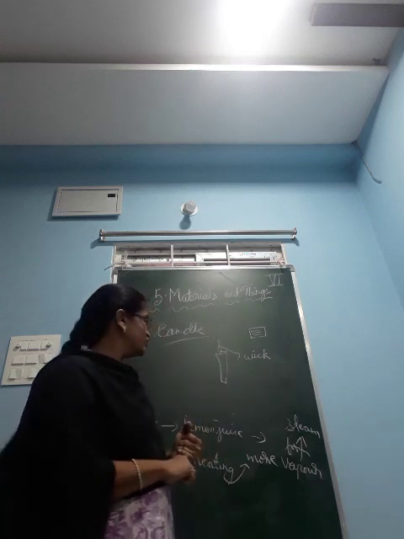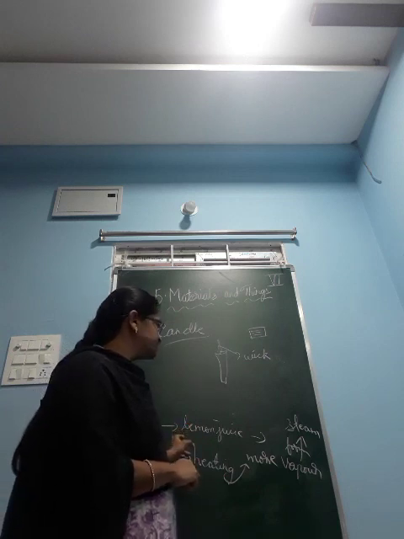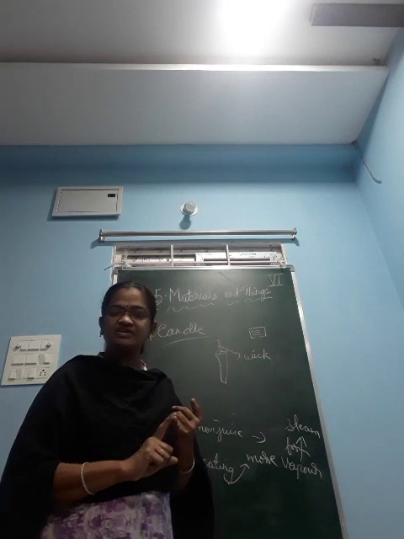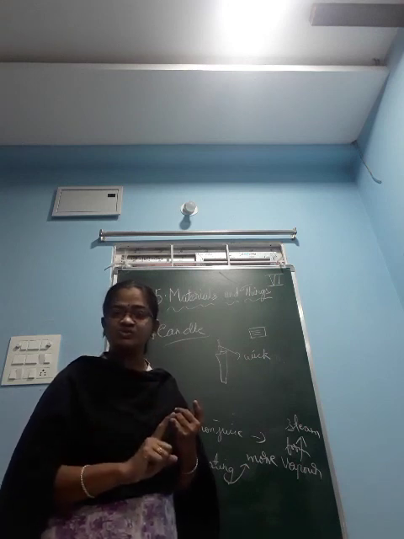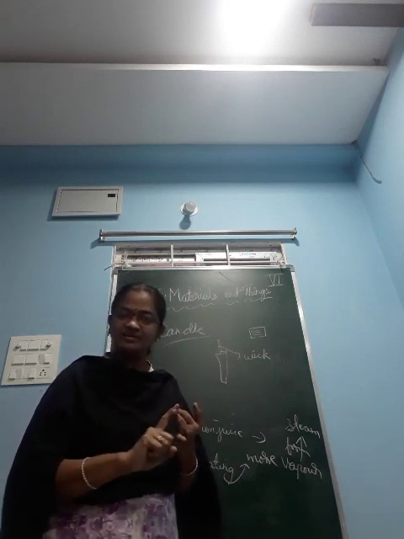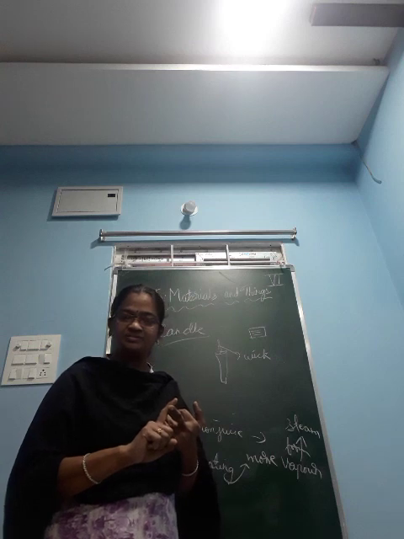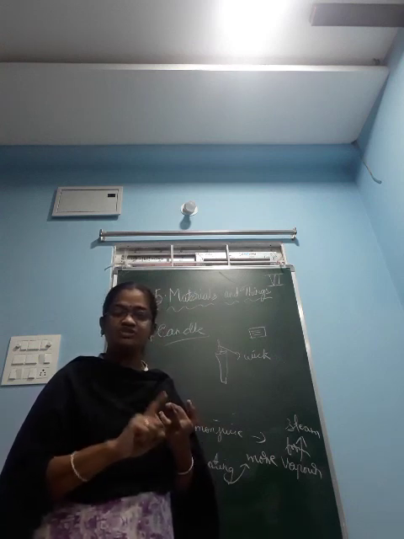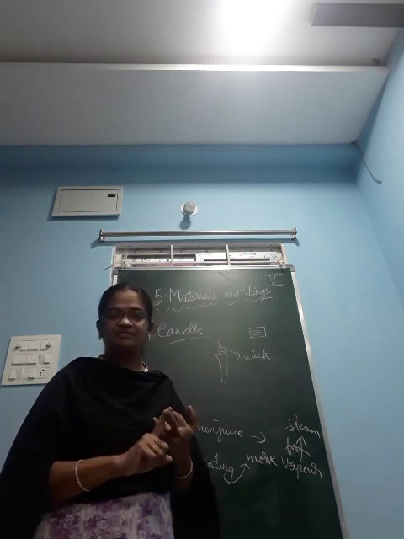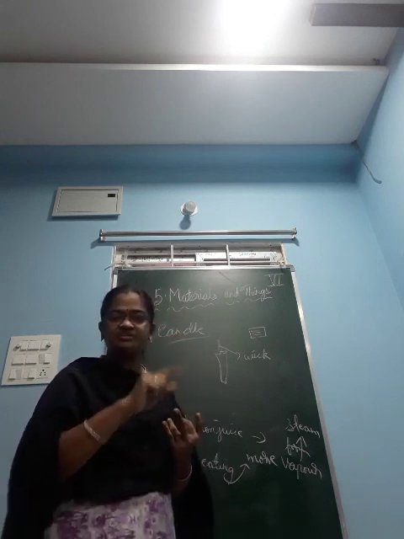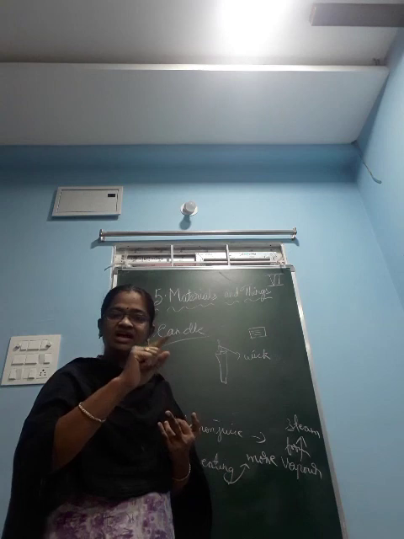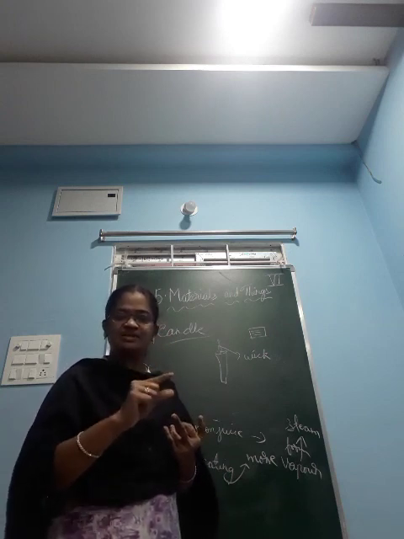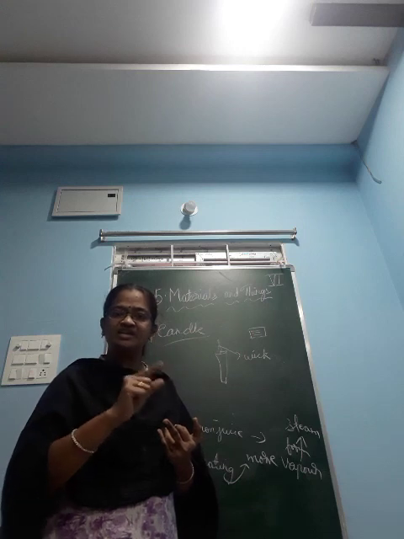Today's homework is to write the definition of transparent, translucent and opaque with examples: transparent definition and example, translucent definition and example, opaque definition and example.